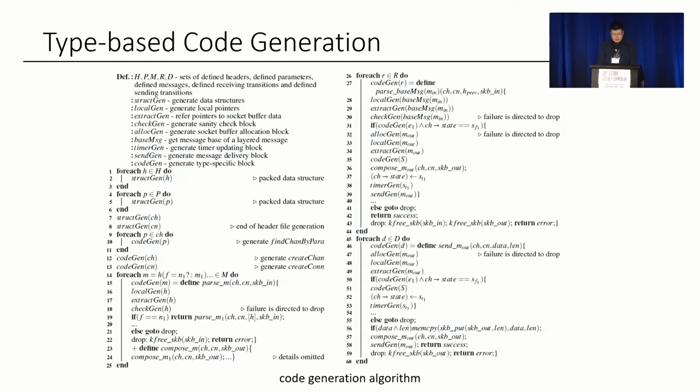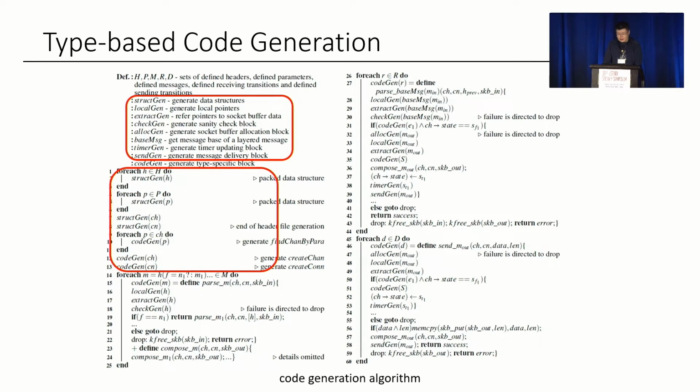Next, this is the ProFactory code generation algorithm. The generation is purely type-based, and it is a recursive procedure. We partition the code generation into different blocks. Here, struct_gen for data structures, local_gen for local pointers, extract_gen for pointer references, check_gen for sanity checks and range checks, alloc_gen for buffer allocation, and so on.